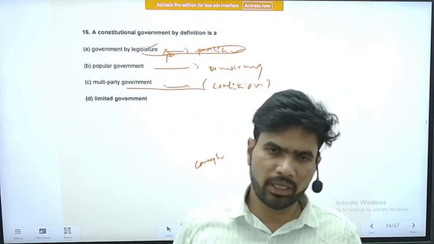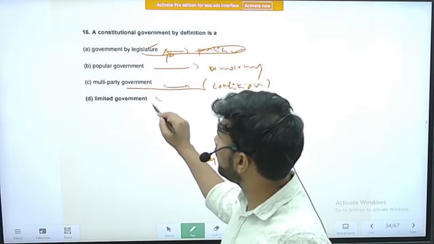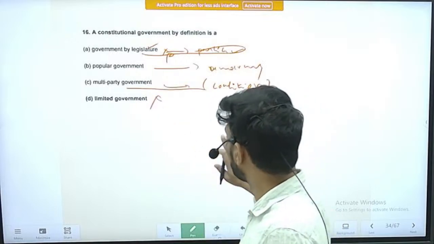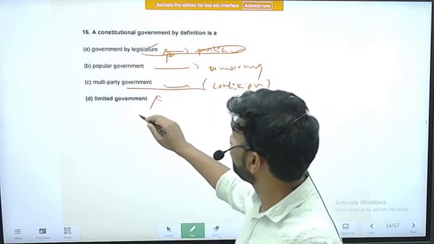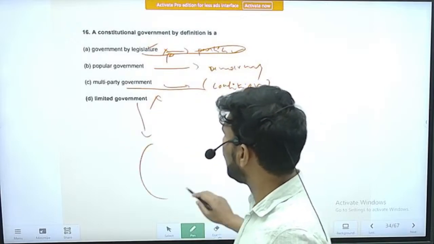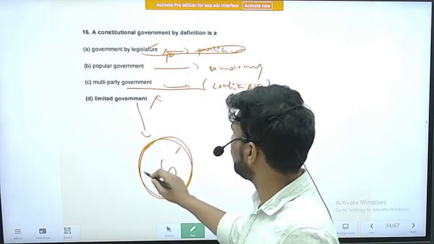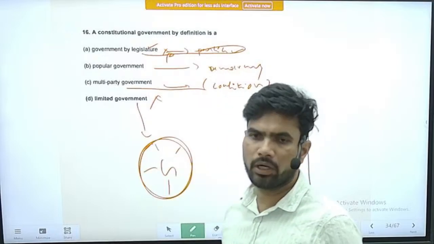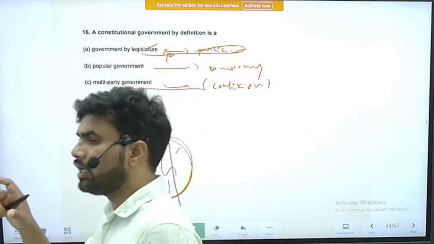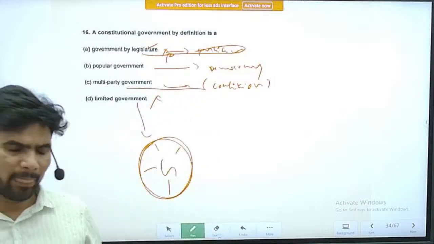Option D, limited government. This is the correct explanation of constitutional government. What happens in a constitutional government is that the constitution demarcates the limit for the government, saying you should not act beyond this border. So the constitution in effect limits the power of the government.